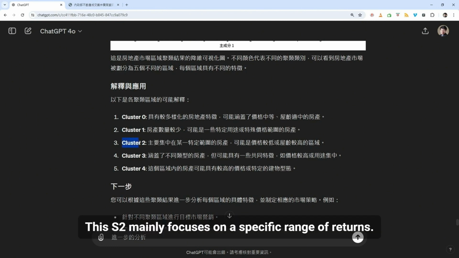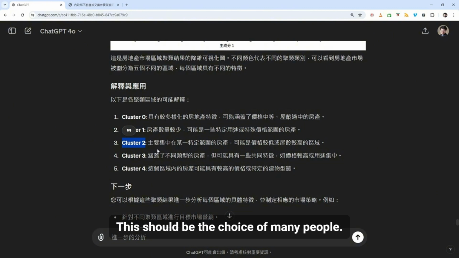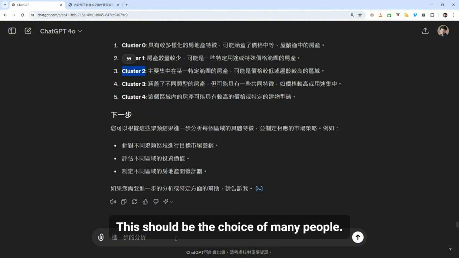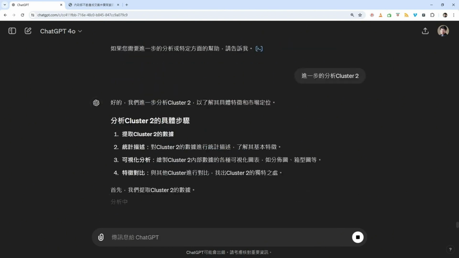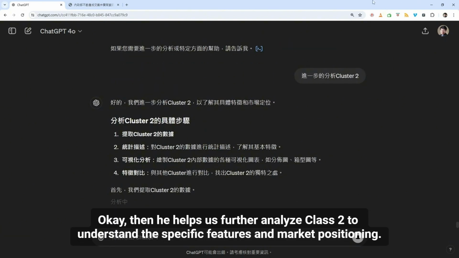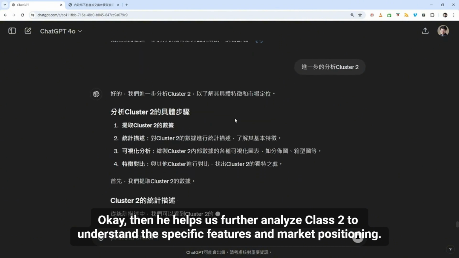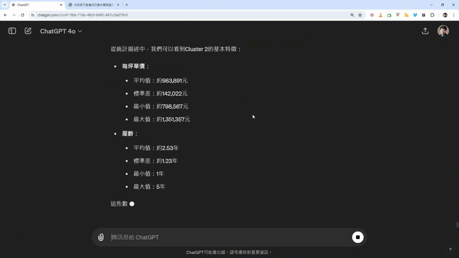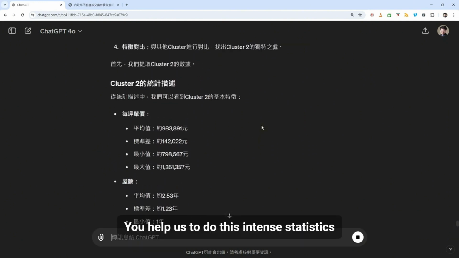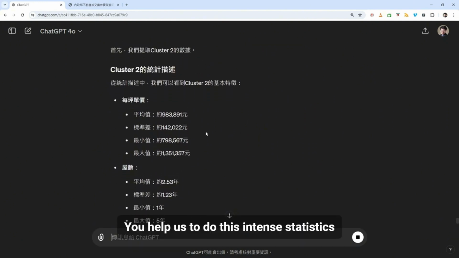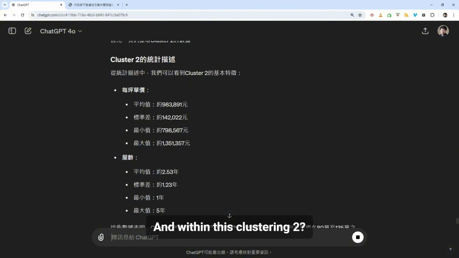This class 2 mainly focuses on a specific range of properties, which could be areas with lower prices or higher house ages. This should be the choice of many people. Then let us further analyze class 2. Okay, it helps us further analyze class 2 to understand its specific features and market positioning. It gives us these statistics within this cluster too. Its mean price per ping has reached 90.